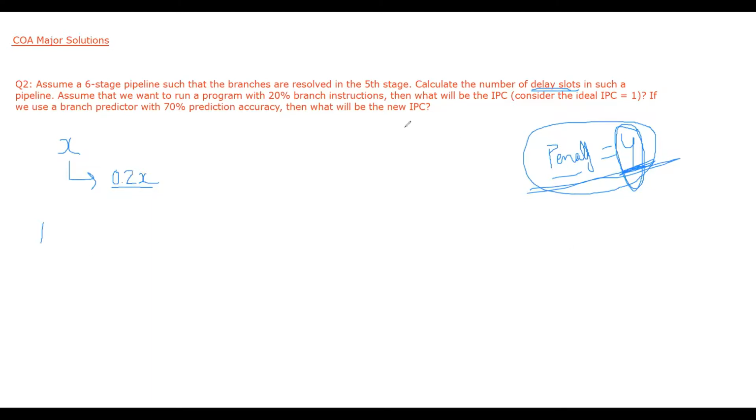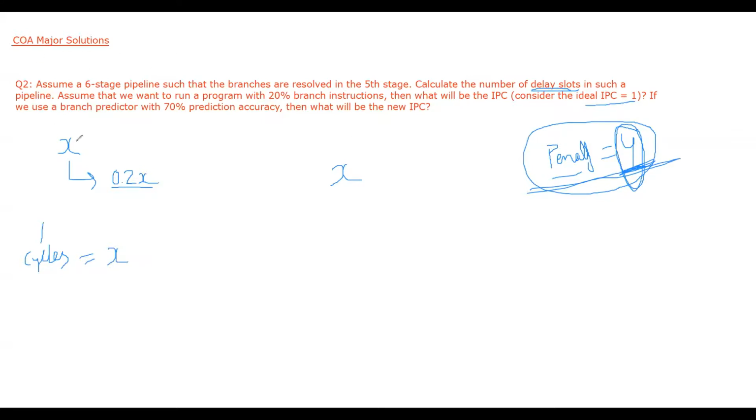X instructions. So X instructions will take how many cycles? X cycles. So the number of cycles for X instructions will be X, but this X will be when ideal IPC is equal to 1.